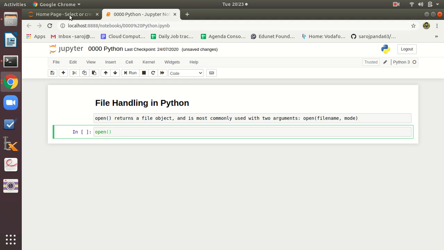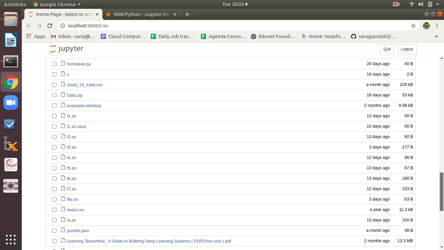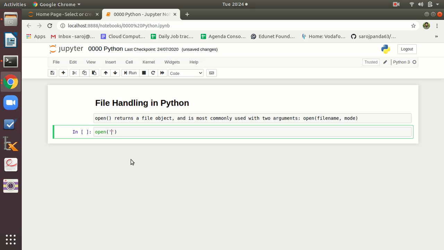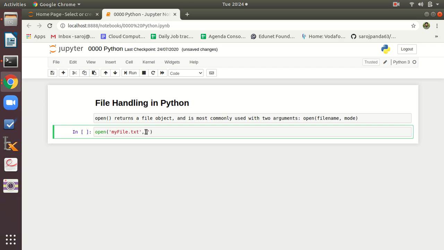So let me show you that here you can see there is no such file named myfile.txt. I am just going to create that particular file here. What is the file name? myfile.txt. Then I am going to add the second argument, that is mode. So I am just going to create the file with w for write mode.